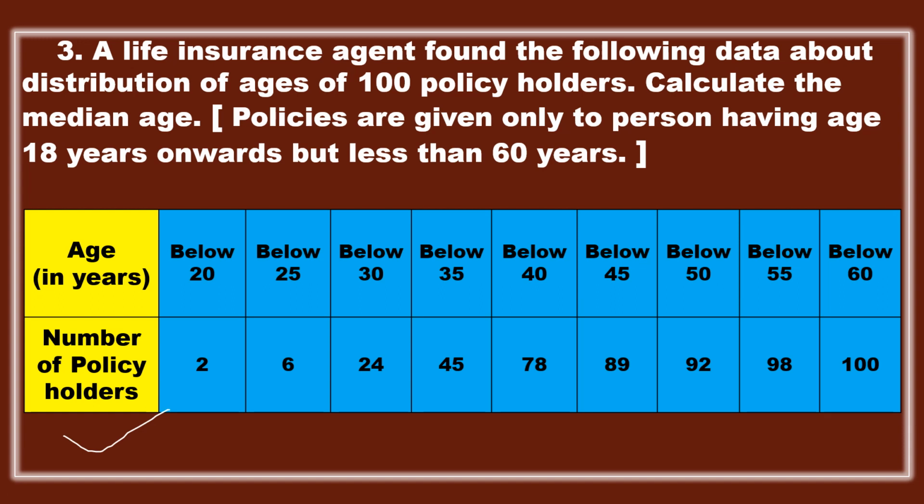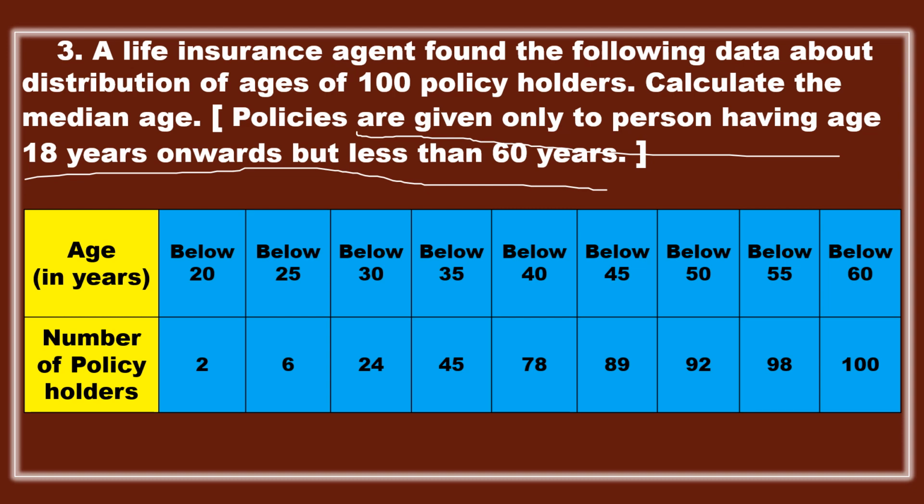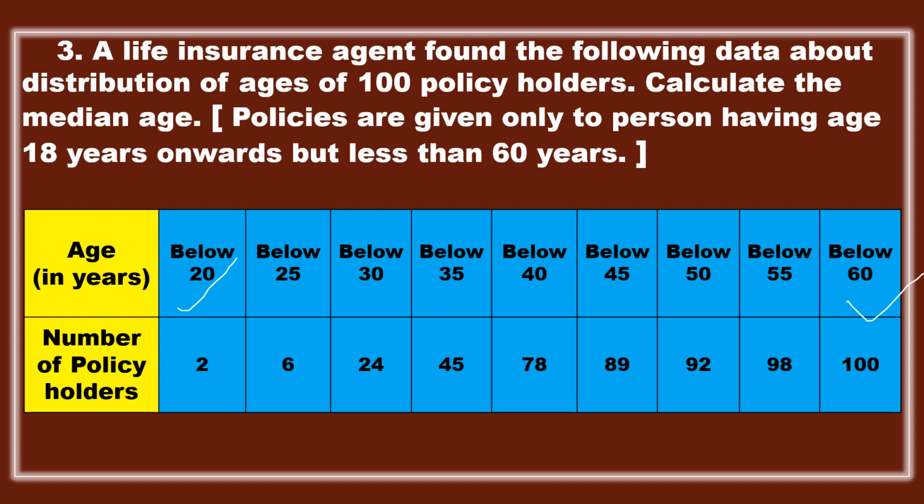It means people who are below 20 years, there are 2 policy holders, and people who are below 25 years, there are 6 members. In this way, policies are given only to persons having age 18 years onwards but less than 60 years. So this life insurance company is going to give the policy only to people from 18 years to less than 60 years of age. That's why he started from below 20 and went up to below 60. These are the ages given.